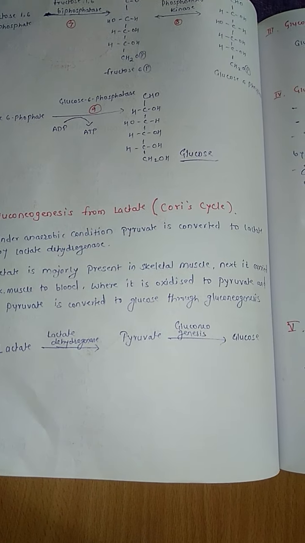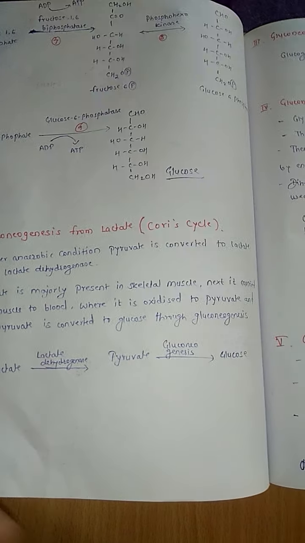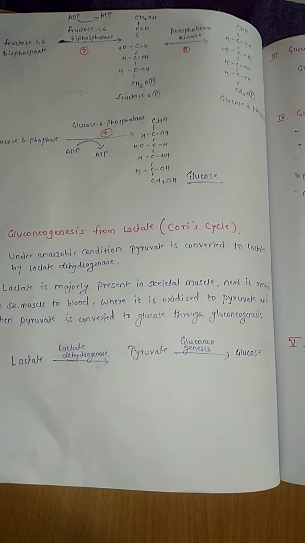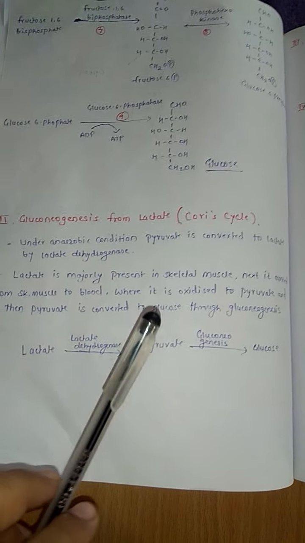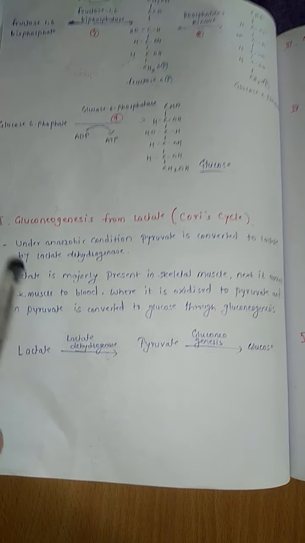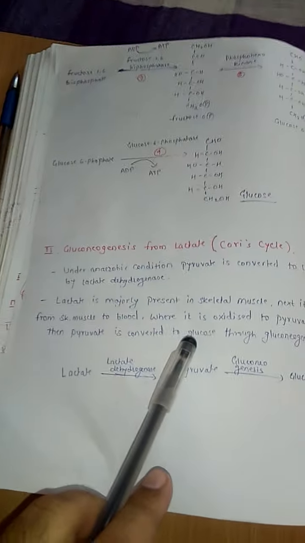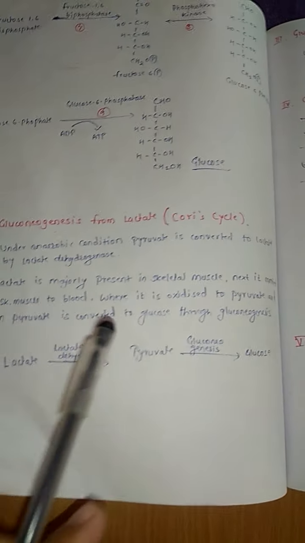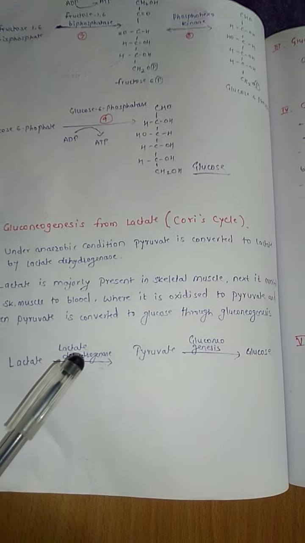Suppose in exam they ask you to write a note on gluconeogenesis. They told you to write first gluconeogenesis from pyruvate, which means you have to write that one in depth, but gluconeogenesis from lactate you can write, this one will be enough. Okay, now next,